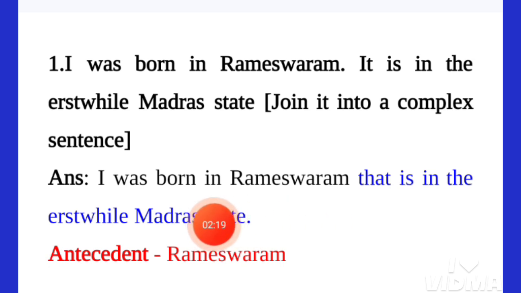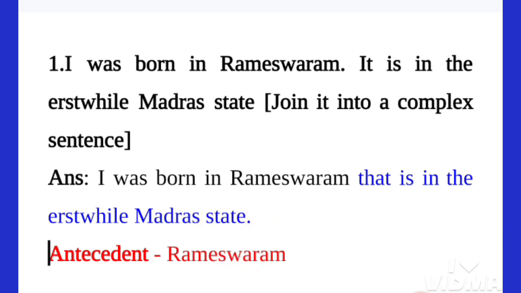An antecedent is either a noun, a noun phrase or a noun clause, which is indicated by a pronoun, such as here "that". This is a relative pronoun, and this relative pronoun indicates the antecedent Rameswaram.